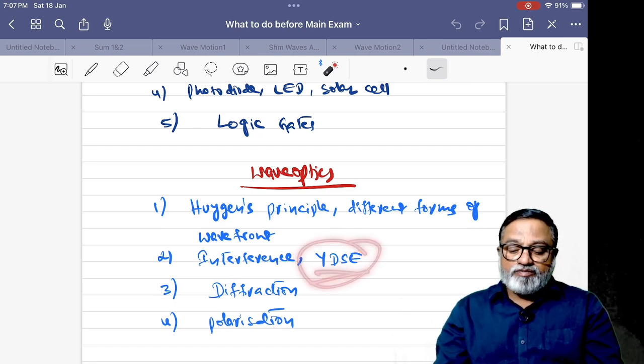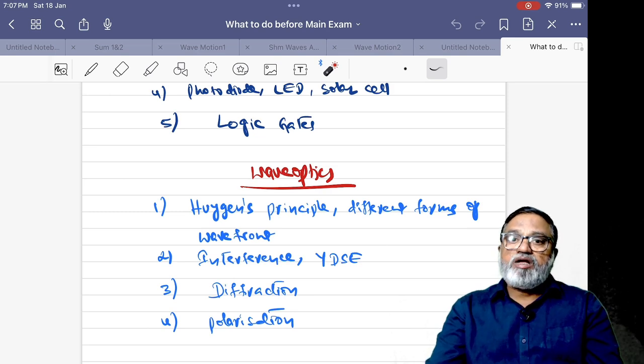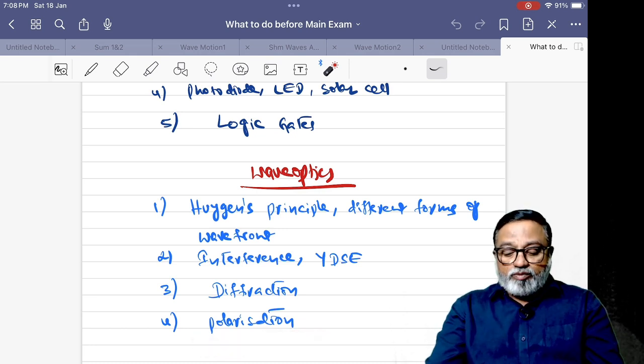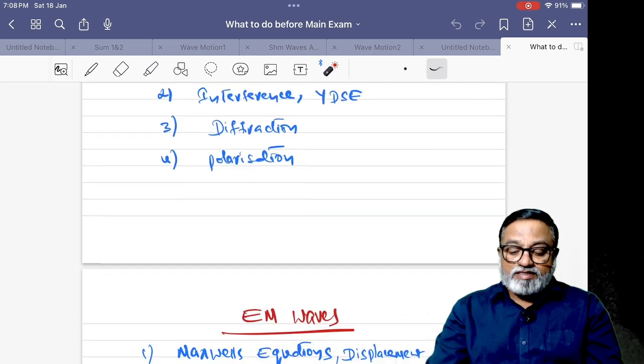very, very important. Next, diffraction. What is the linear position of first minima, second minima, angular position, linear position of central maxima, angular position of central maxima, and polarization, Brewster's law, and Malus's law. So these are the important topics from wave optics.